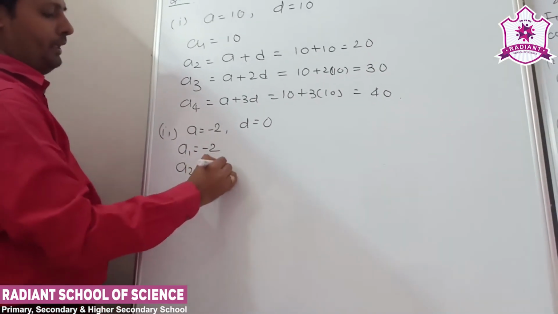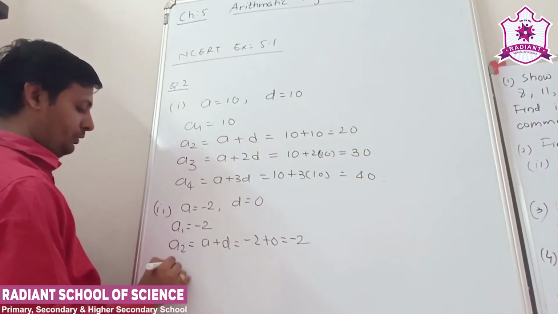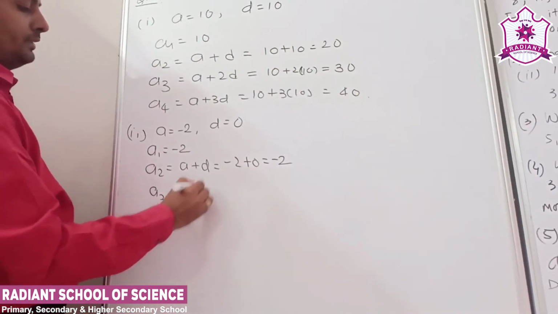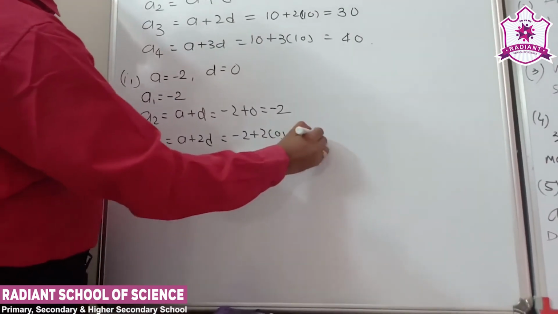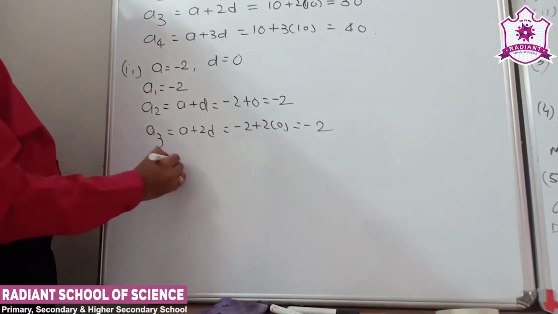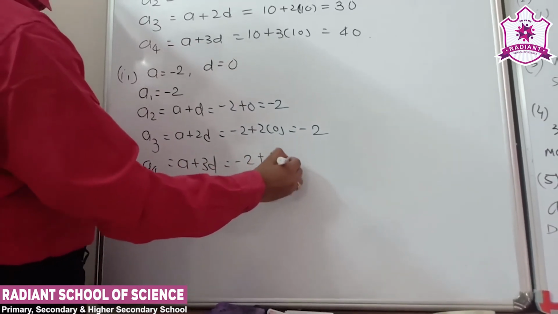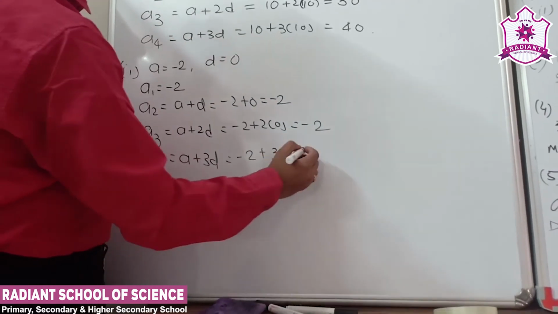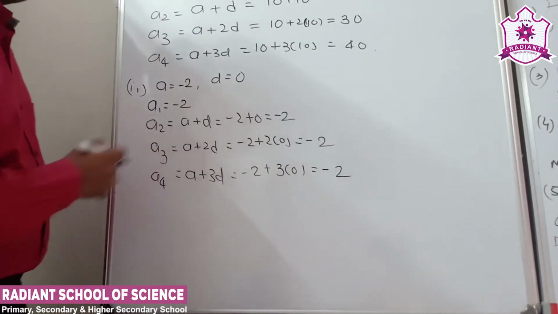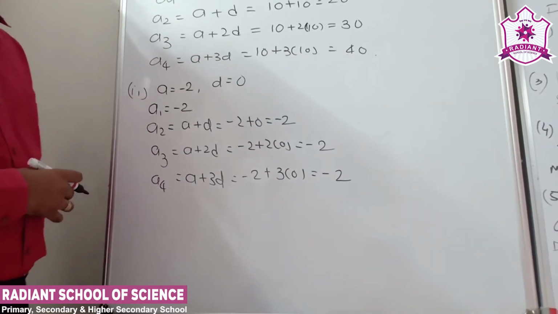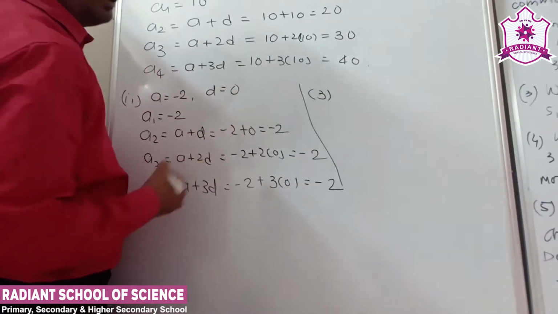Second term a plus d, so minus 2 plus 0, minus 2. a3, a plus 2d, so minus 2 plus 2 into 0, we got minus 2. a4 is equal to a plus 3d, so minus 2 plus 3 into 0, that means minus 2. Again we got minus 2 for all four terms. Clear? Okay.